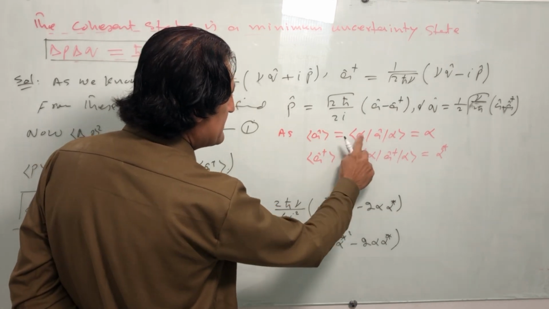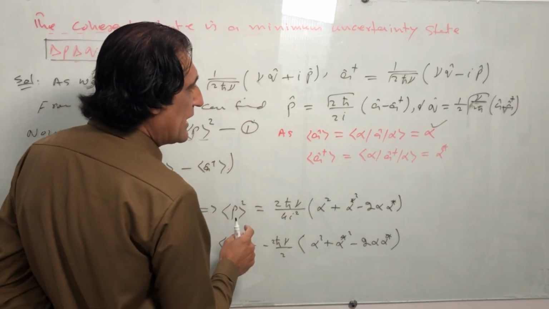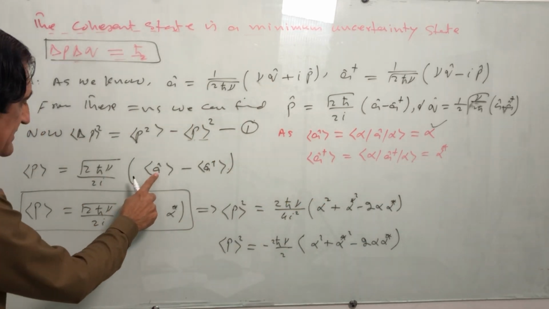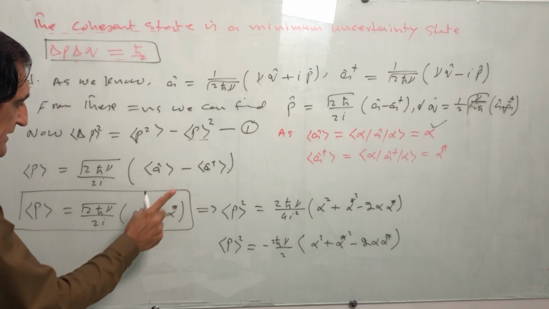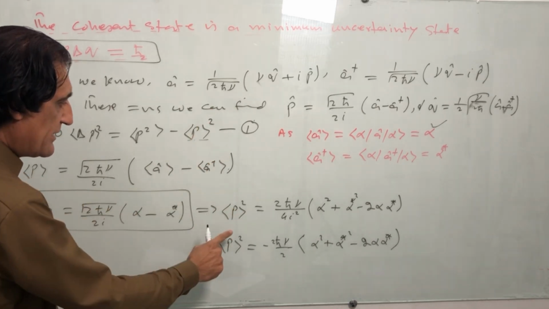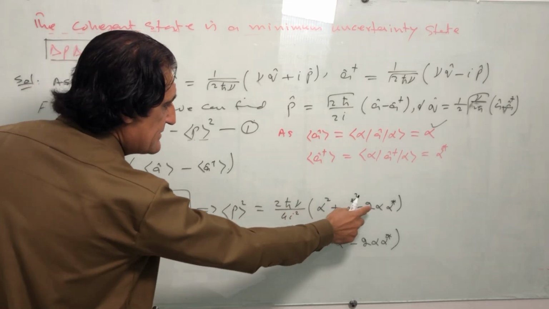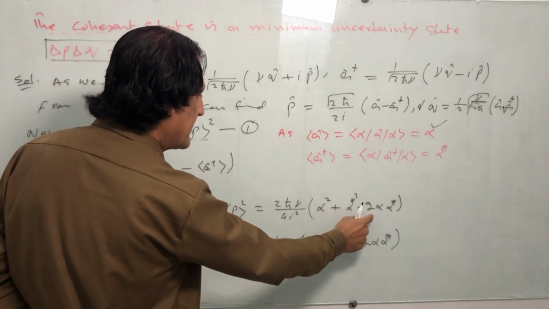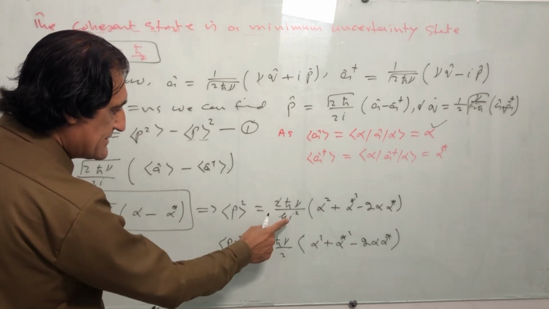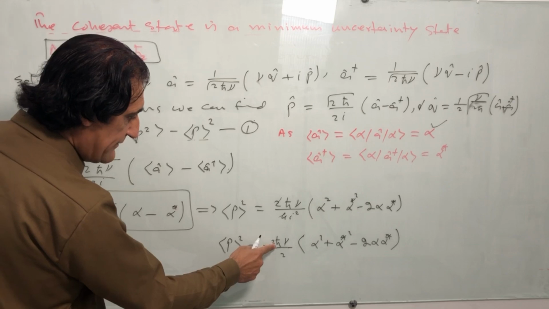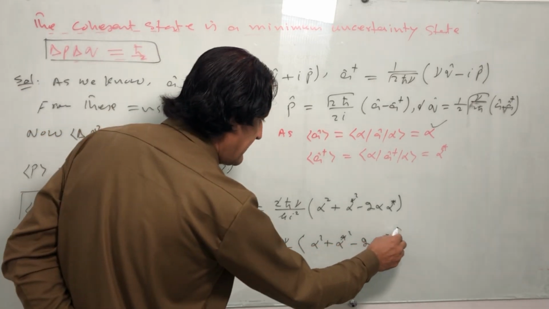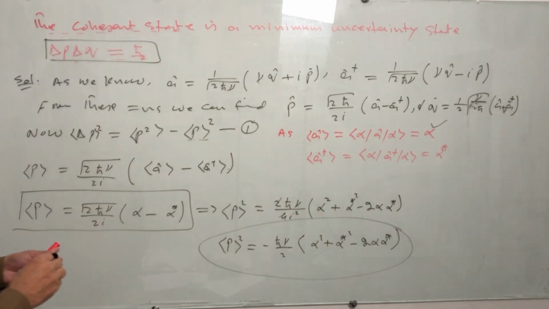For the coherent state, the average of A is equal to alpha, and the average of A dagger is equal to alpha star. Now take the square, because we need the square. If we take the square, we have alpha square plus alpha star square minus 2 alpha star alpha, and then we have ħν divided by 2 with this expression.